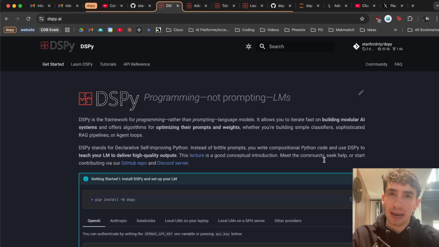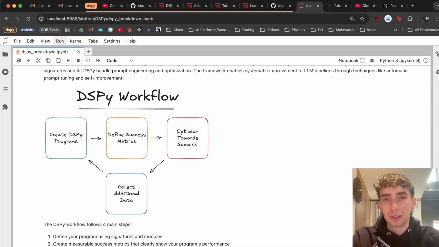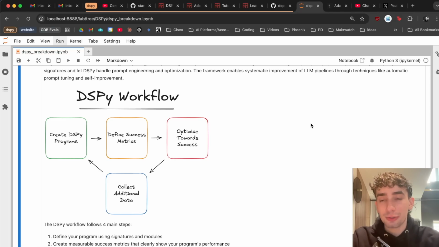That's all handled in the back end. All you have to do is declare exactly what you want your language model to do, and then the rest of the framework works towards optimizing towards making sure that happens reliably and effectively. So the framework offers a way to enable systematic improvement of language model pipelines that you can actually measure and watch improve, rather than mess around with prompts and change a few things here or there and see whether or not subjectively you like the output that you're getting.